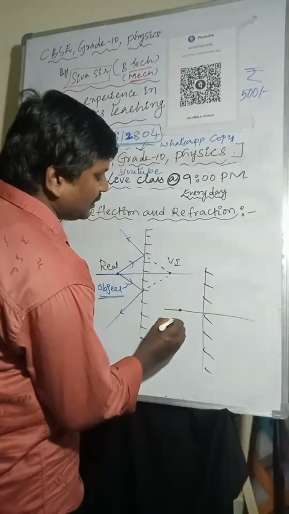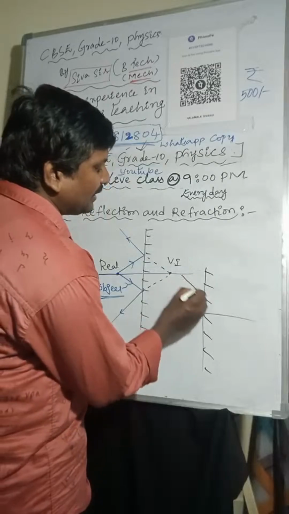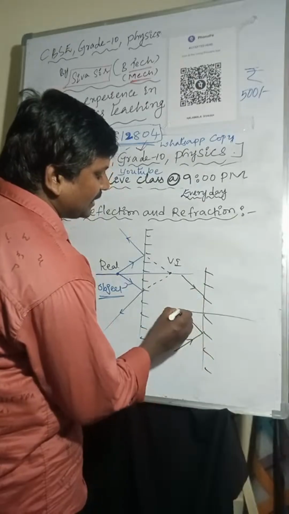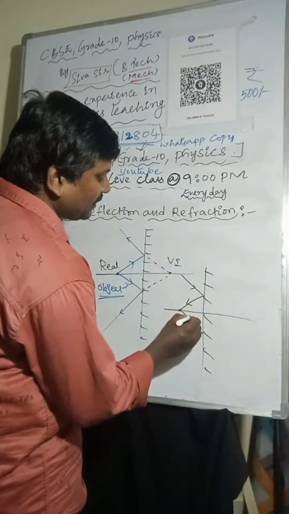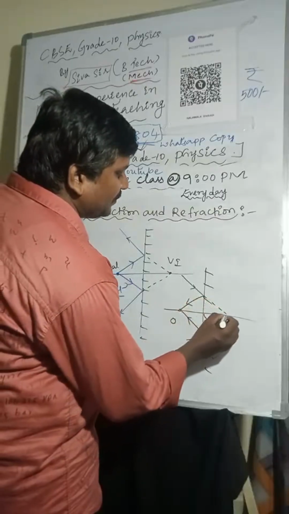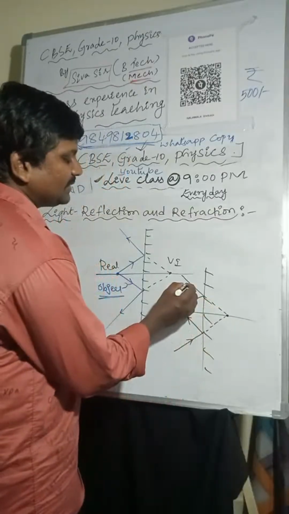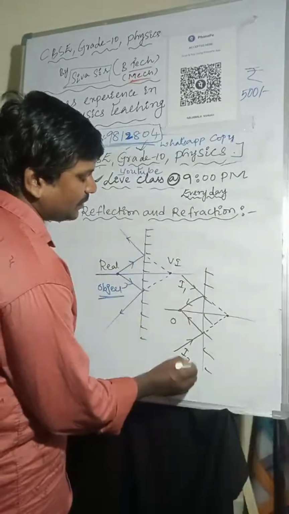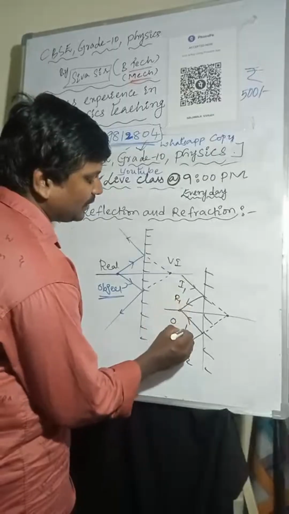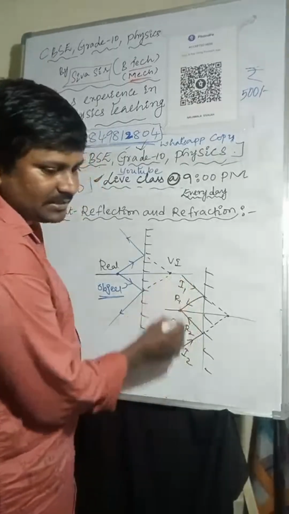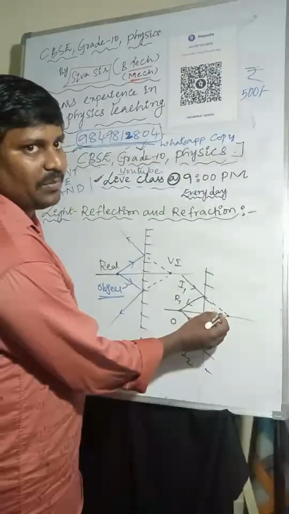Okay. So here real object, and one more I'm considering here. So here I'm taking the object. Actually light rays are coming from infinity like this. So after reflection, those light rays will meet at one point. Here, this is the incident ray and this is also an incident ray, I1 and I2. So this is R1 and R2. If you are extending these incident rays, those incident rays are meeting at this point.